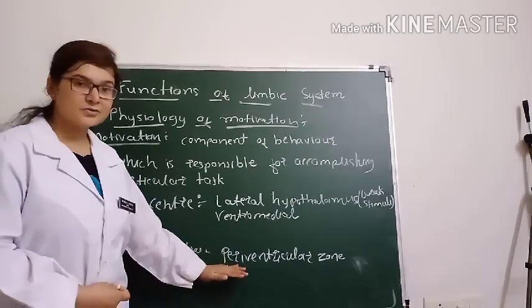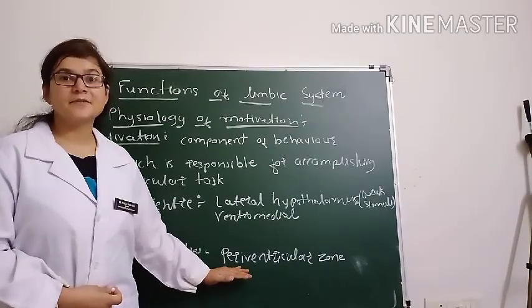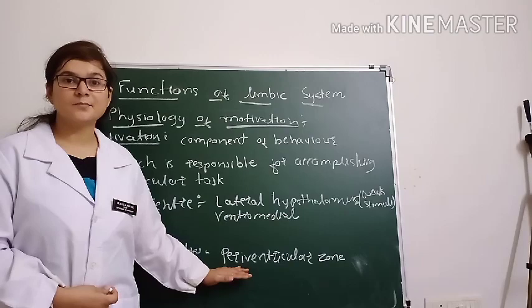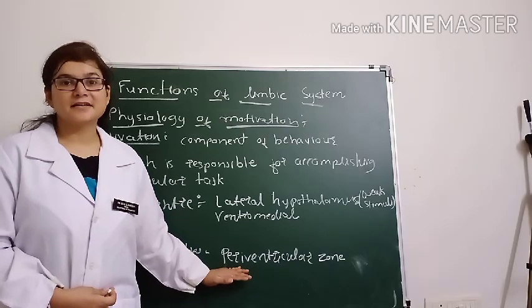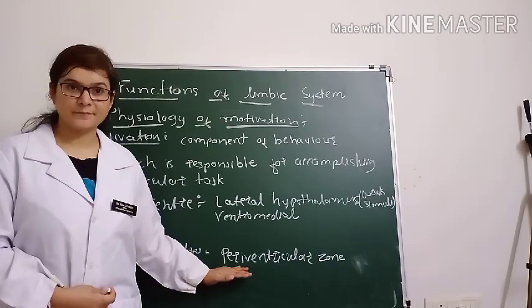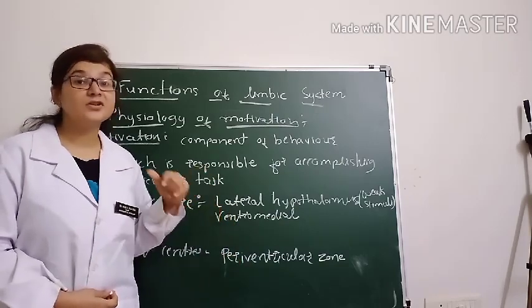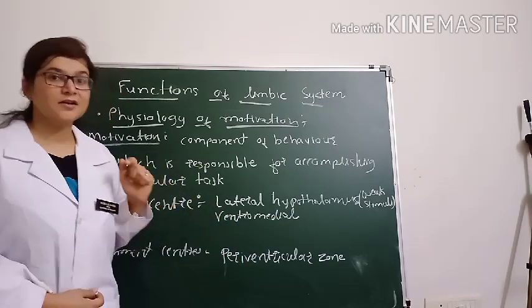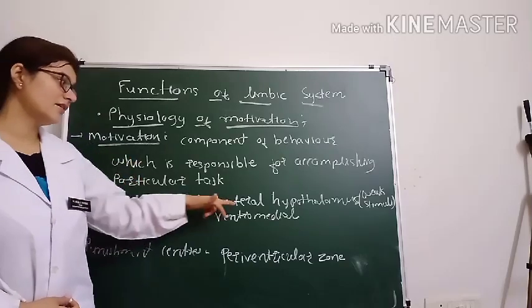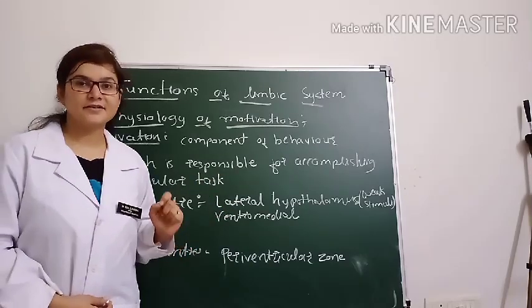The periventricular zone of the thalamus and the hypothalamus is the major punishment center, and the less potent punishment centers are the amygdala and hippocampus. Again, the lateral hypothalamus with very strong stimulation acts as a punishment center, while on weak stimulation the lateral hypothalamus will act as a reward center.